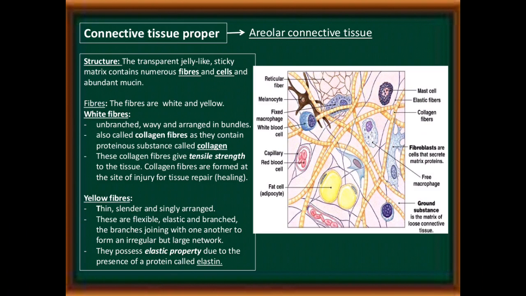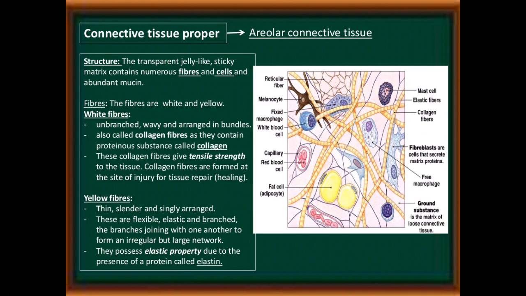The fibers are of two types, white fiber and yellow fiber. White fiber is unbranched, wavy and arranged in bundles, and is also called collagen fiber as it contains a proteinous substance called collagen. These collagen fibers give tensile strength to the tissue. Collagen fibers are formed at the site of injury for tissue repair and healing.